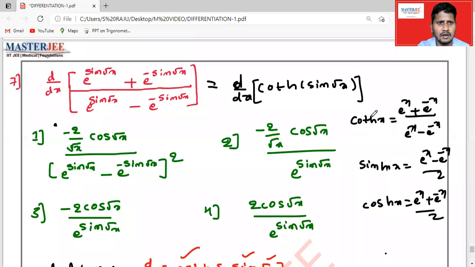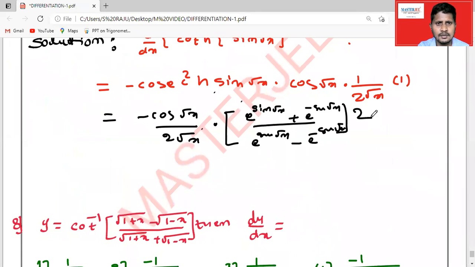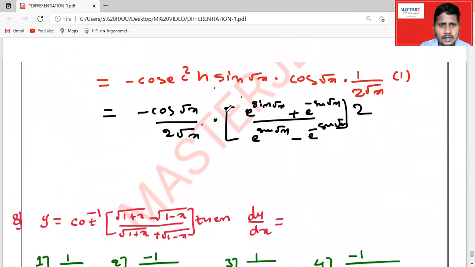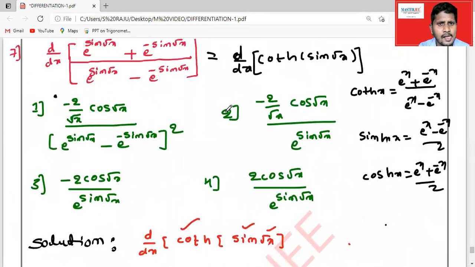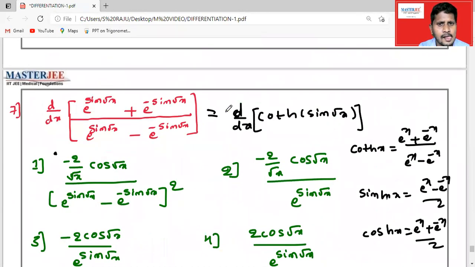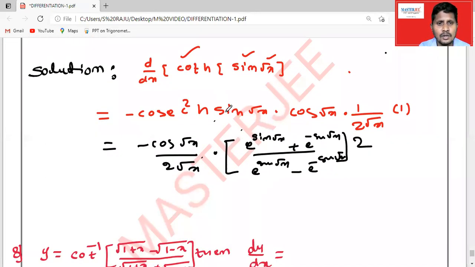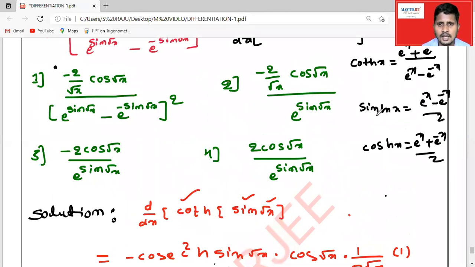When we observe here, coth x becomes cosecant square hx. So cosecant square is the reciprocal of sinh x. Look at it, sinh x.